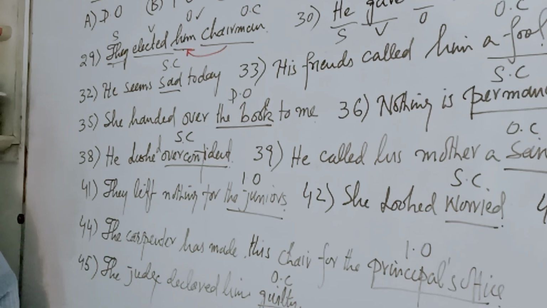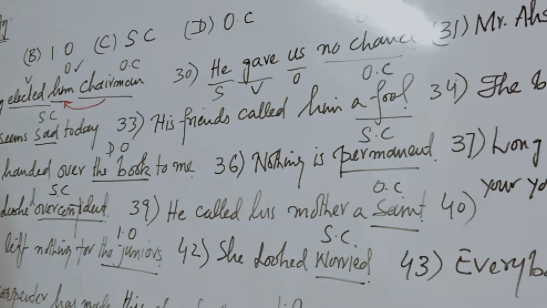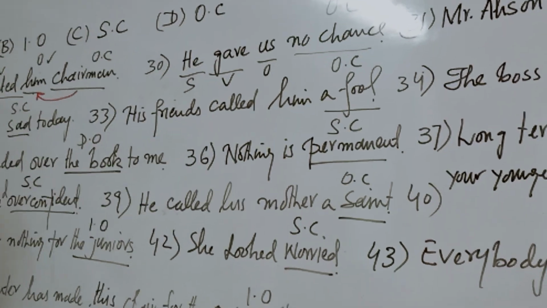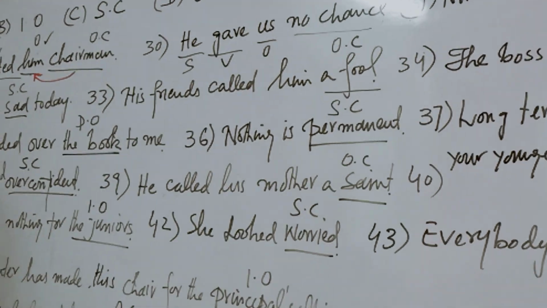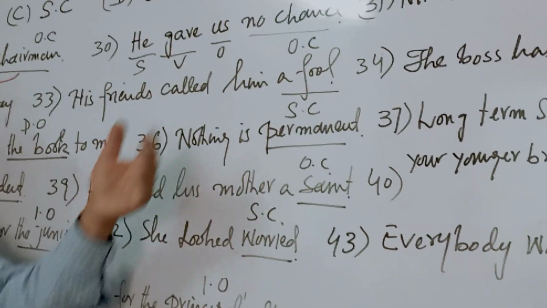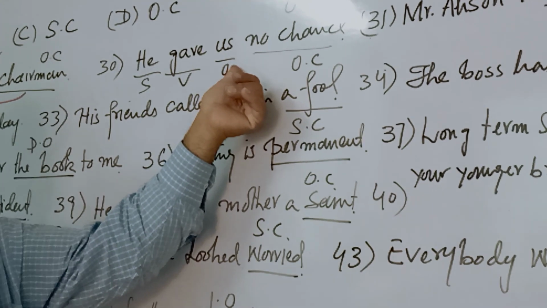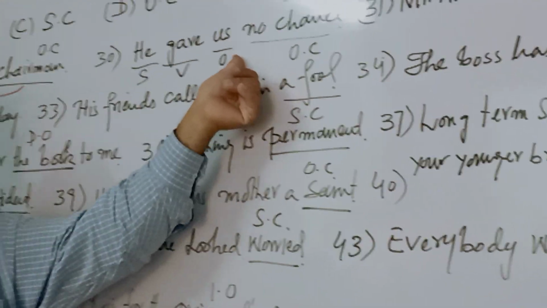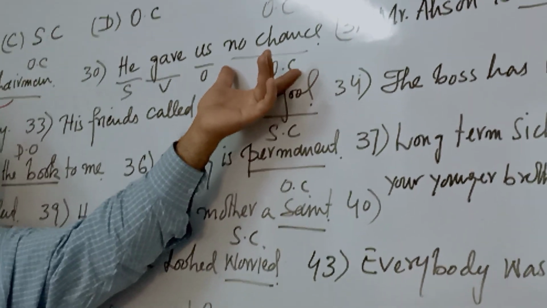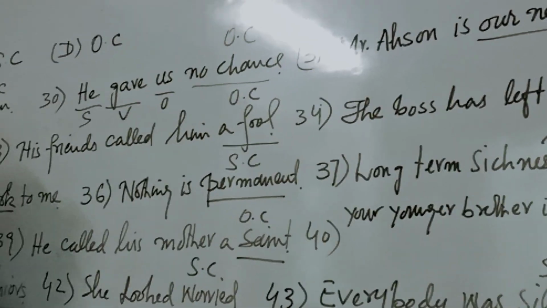Next one: He gave us no chance. What is no chance? Object complement. Why? Because it is completing the object. The object is us. This no chance is completing the object. Okay, next one is 31.